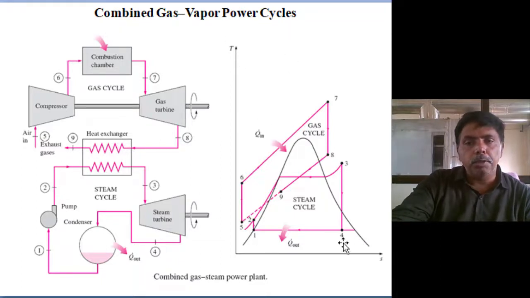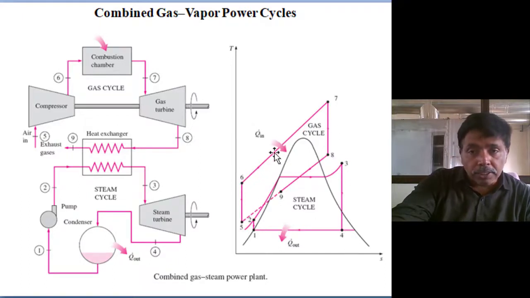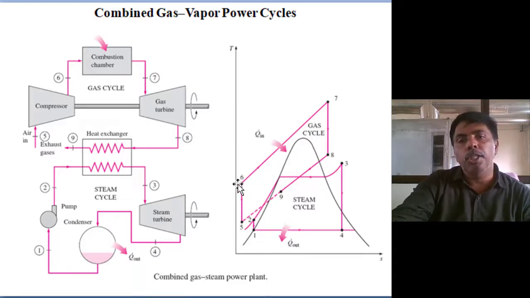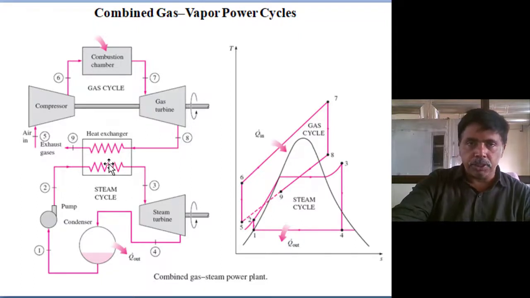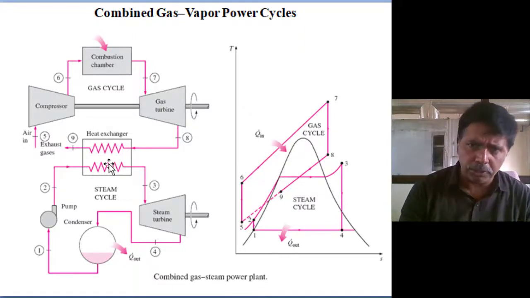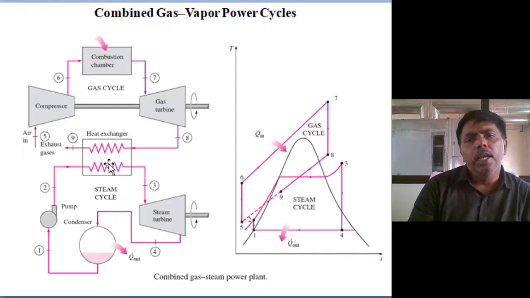In the TS diagram you can also see this is the vapor power cycle, the steam power cycle. Two power outputs with one single heat input. That's why the efficiency is enhanced to more than 50%. We are using waste heat. That's why all combined cycle gas power plants are being commissioned at present, wherever natural gas is available. In India it has also started; in Gujarat the majority of power plants are combined cycle gas and vapor power cycles.